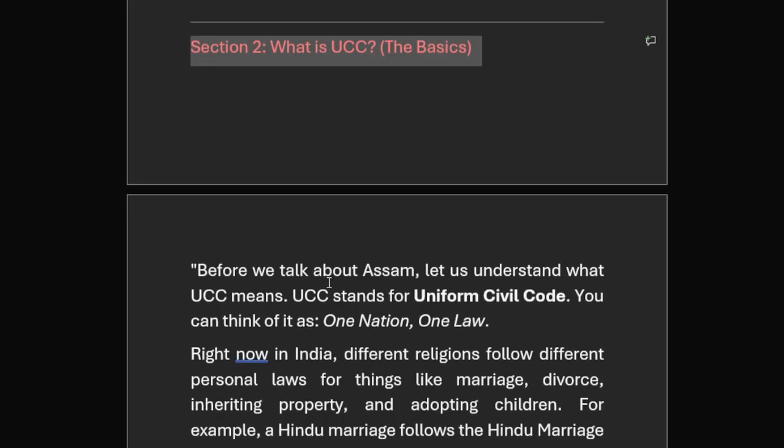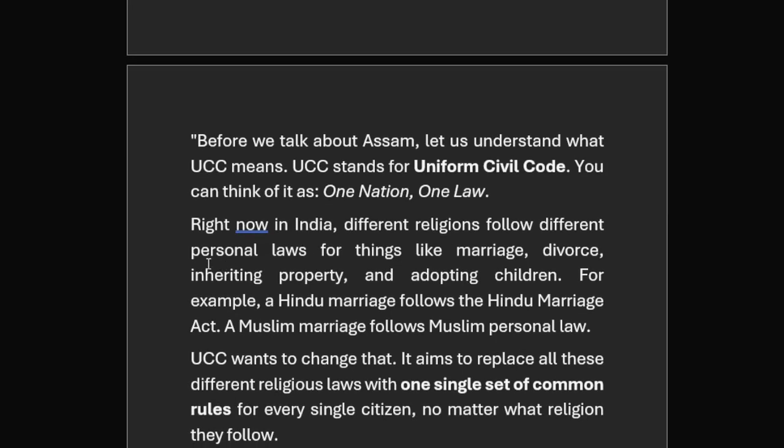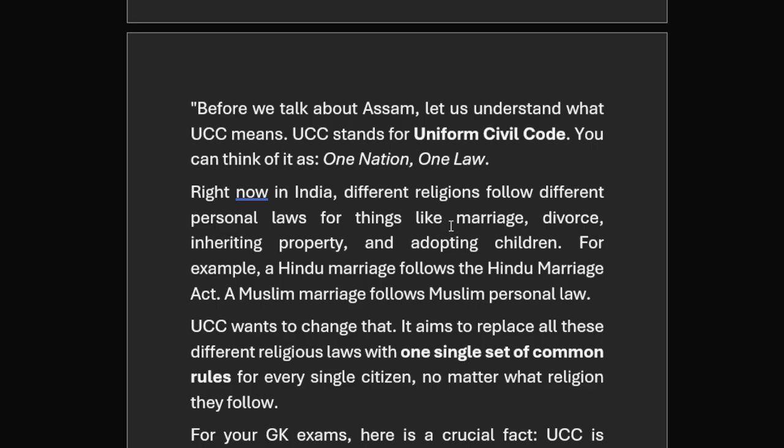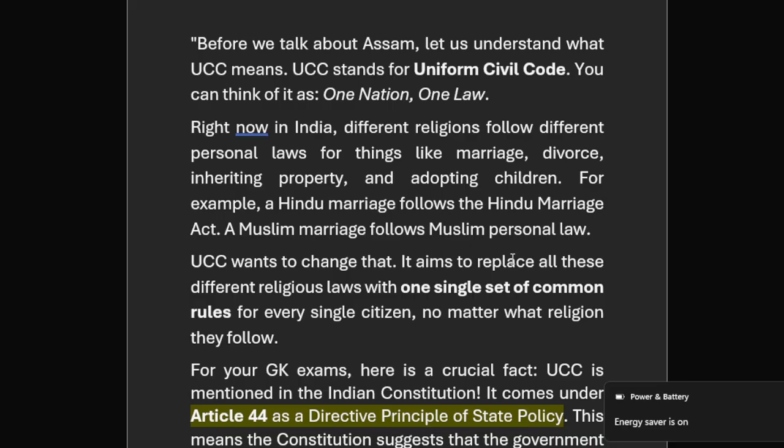Before we talk about Assam, let us understand what UCC means. UCC stands for Uniform Civil Code. You can think of it as one nation, one law. Right now in India, different religions follow different personal laws for things in life like marriage, divorce, and property. For example, Hindu marriage follows the Hindu Marriage Act, and Muslim marriage follows the Muslim personal law.